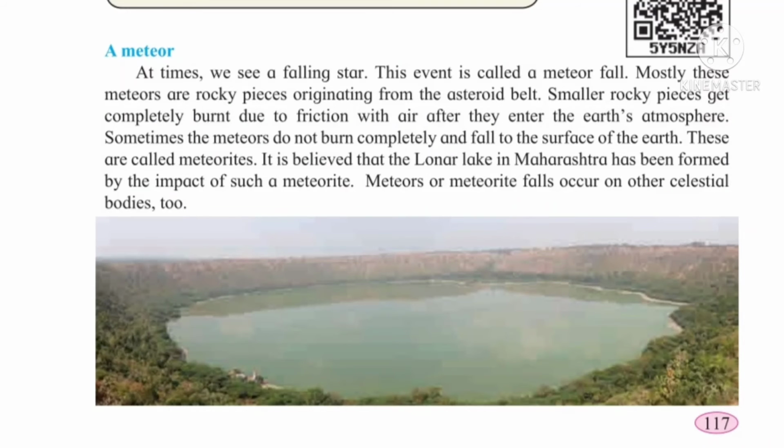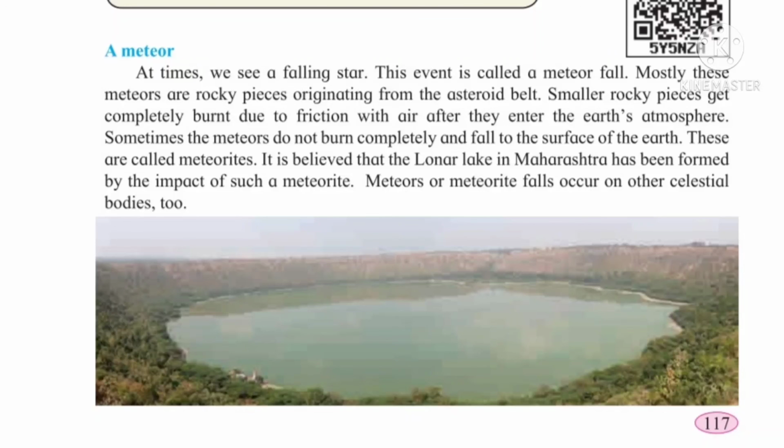A meteor. At times we see a falling star. This event is called a meteor fall. Mostly these meteors are rocky pieces originating from the asteroid belt. Means this meteor is like a rock only.